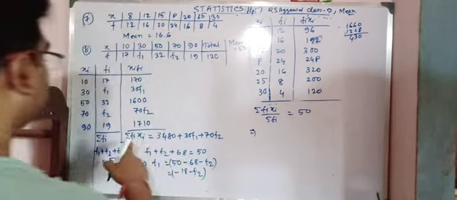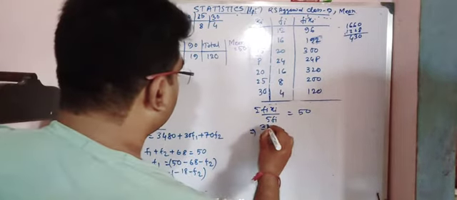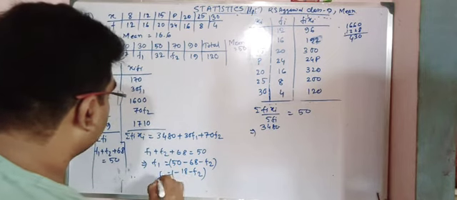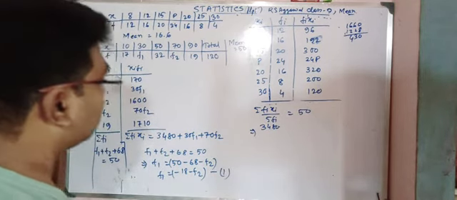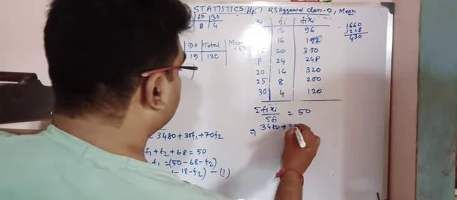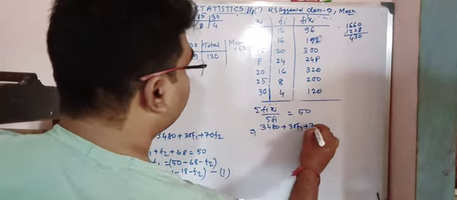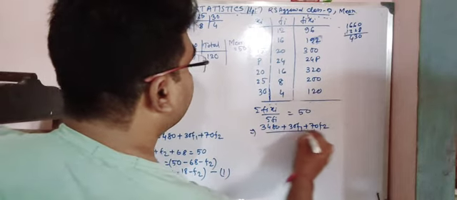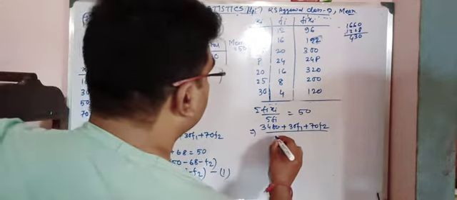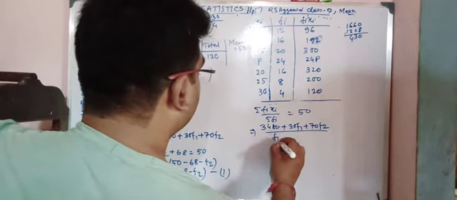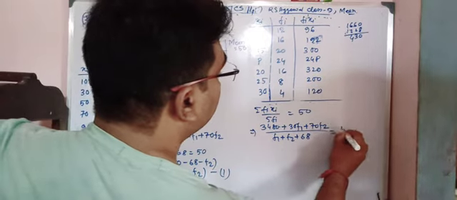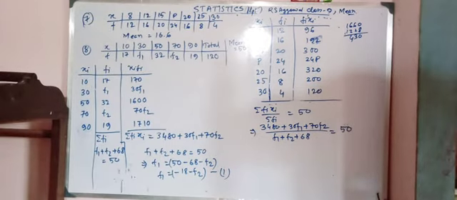So that means 3480 plus 30 f1 plus 70 f2, divided by f1 plus f2 plus 68, equals 50.